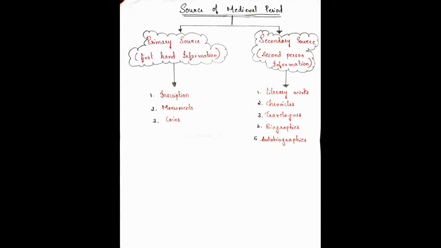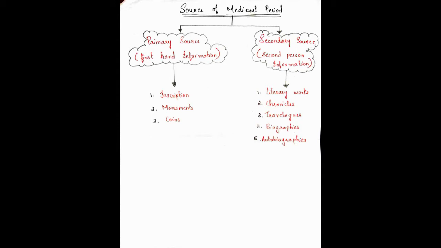Now, let's learn the secondary source. What do you mean by secondary source? The second person who gives information is called a secondary source. Under secondary source, we have literary works, chronicles, travelogues, biographies, and autobiographies. What will come under secondary source? Literary works, chronicles, travelogues, biographies, and autobiographies.